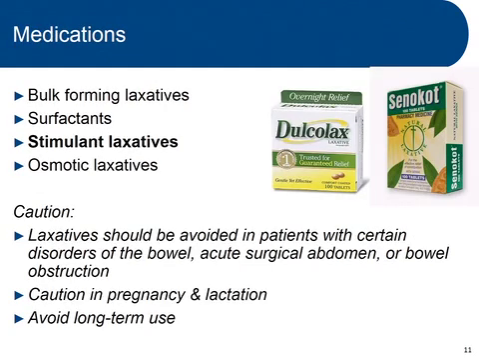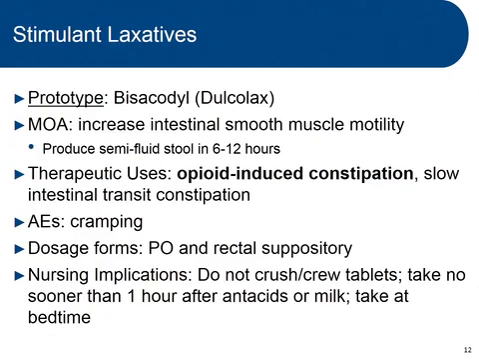All right, moving on to the stimulant laxatives. I have a couple of the over-the-counter products here, Dulcolax or Senokot. So the prototype that we're going to focus on is bisacodyl, or Dulcolax. These drugs increase intestinal smooth muscle motility, so they increase peristalsis. And because peristalsis is increased, that helps any contents within the intestinal lumen to move more quickly through the intestines. So these work pretty quickly. They can produce a semi-fluid stool in 6 to 12 hours.